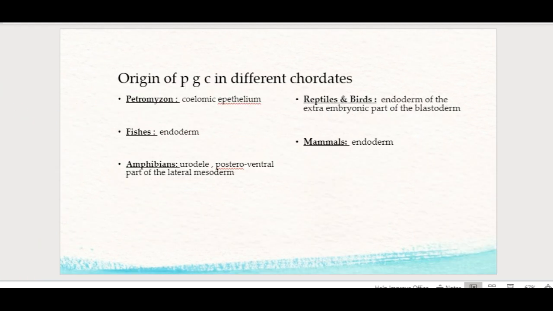The next one: origin of primordial germ cells in different chordates. First we see Petromyzon. In Petromyzon, primordial germ cells arise from the coelomic epithelium.